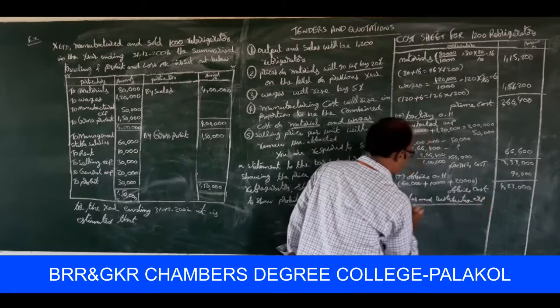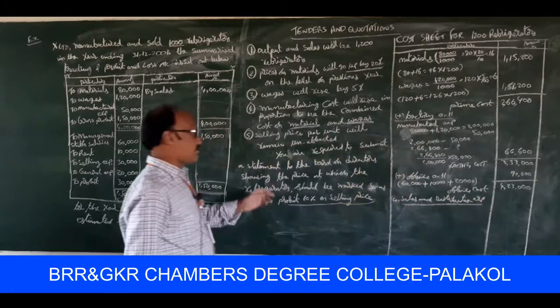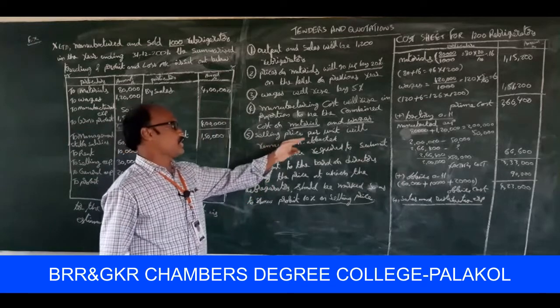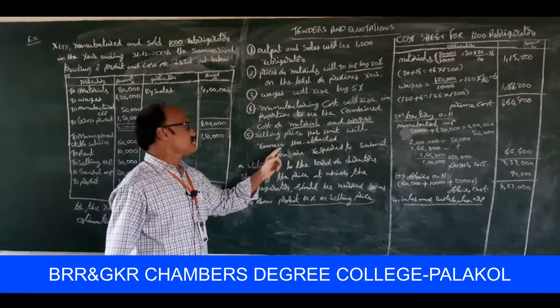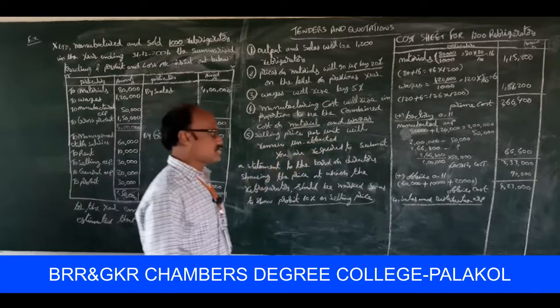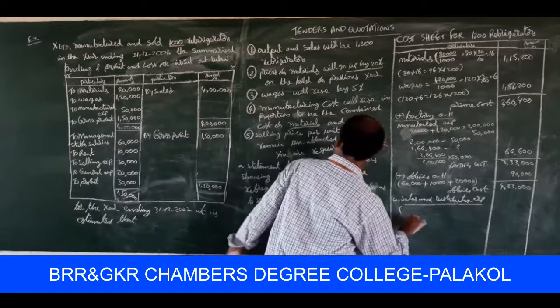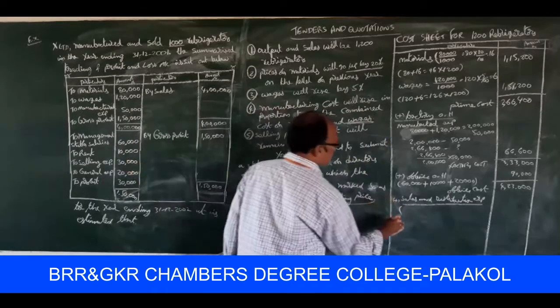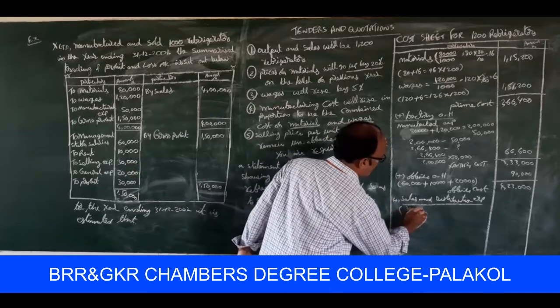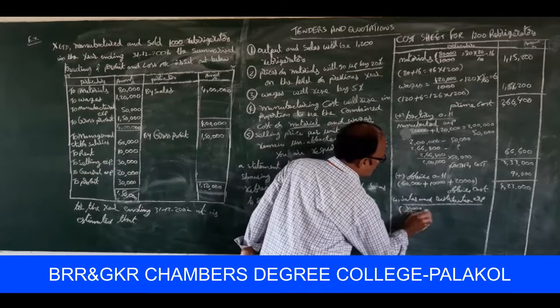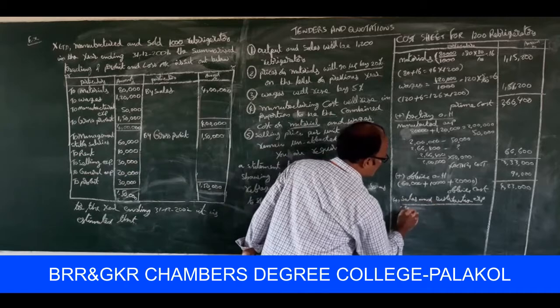Sales and distribution expenses. What is the information available here? Selling price per unit will remain the same, unaffected. So what is the total price? 30,000. 30,000 for 1,000 refrigerators. This is called selling expenses.